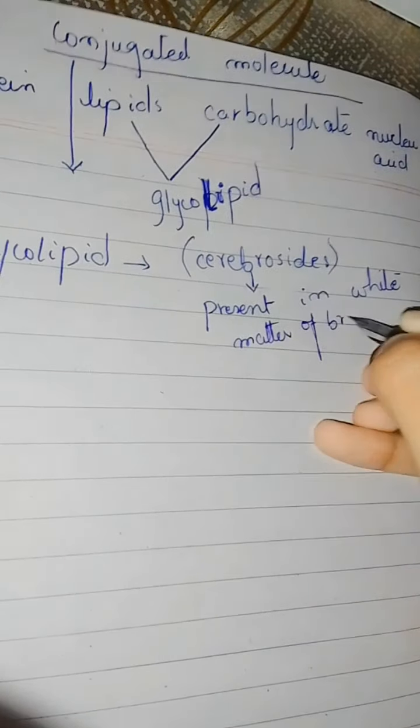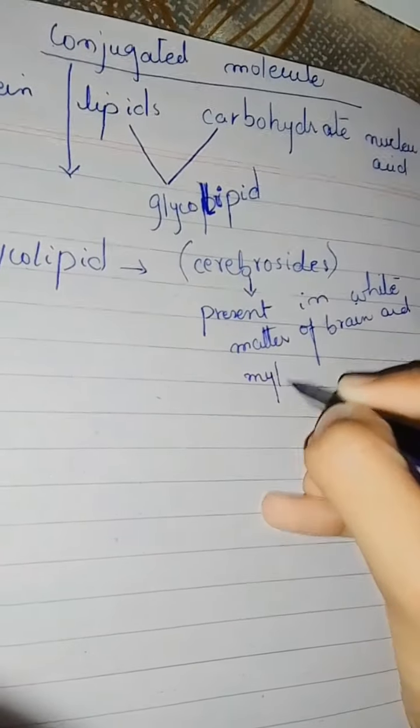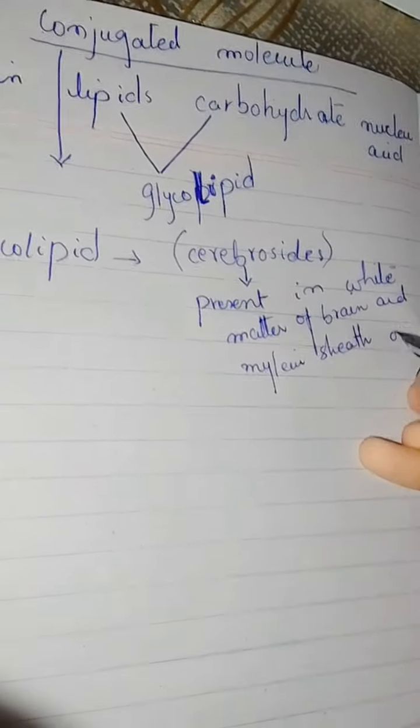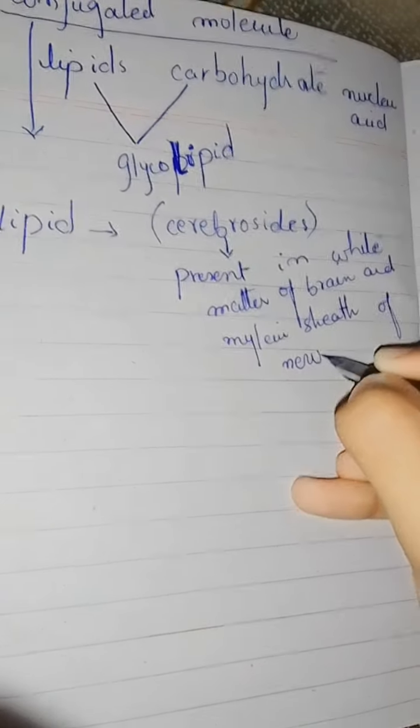That is why the word comes from the brain, cerebroside.